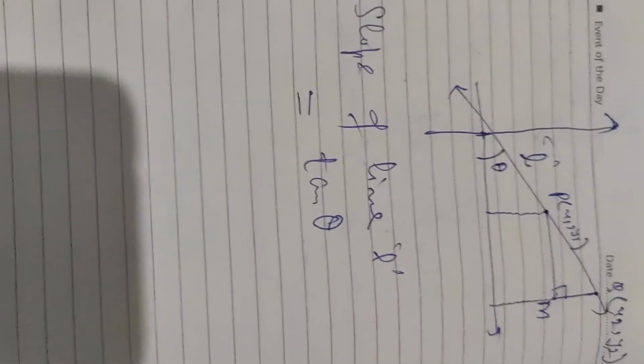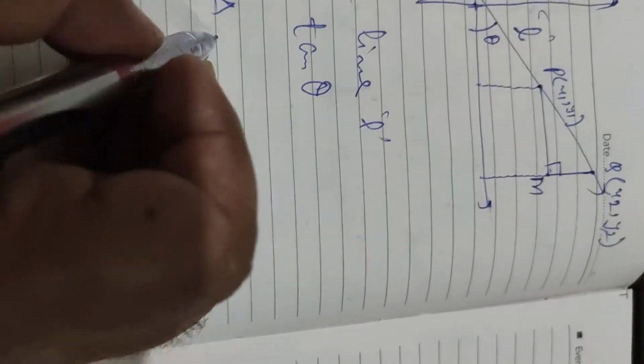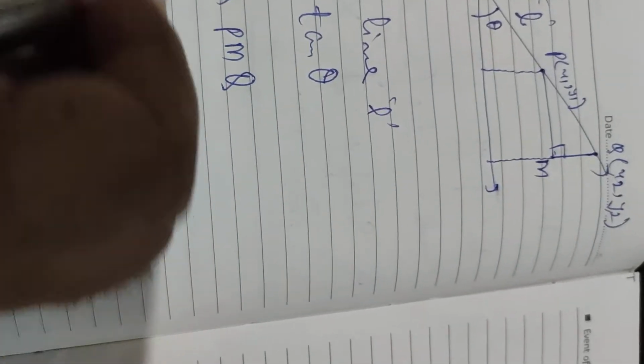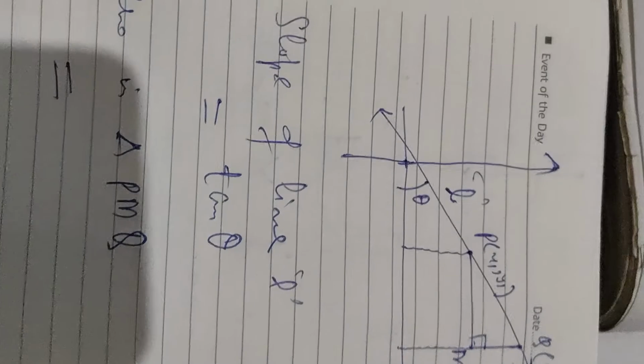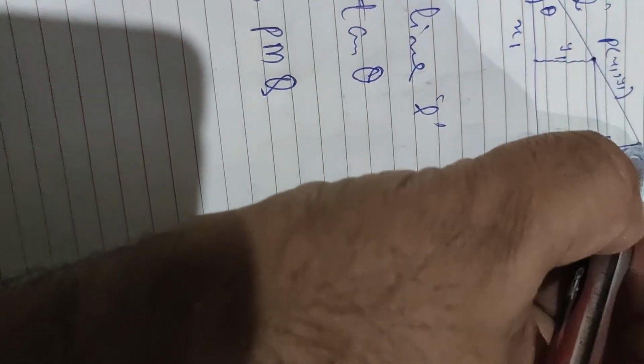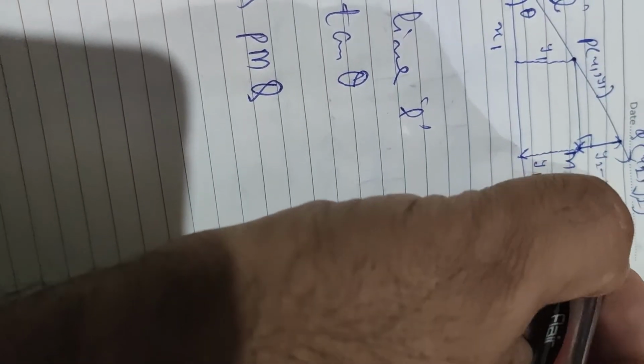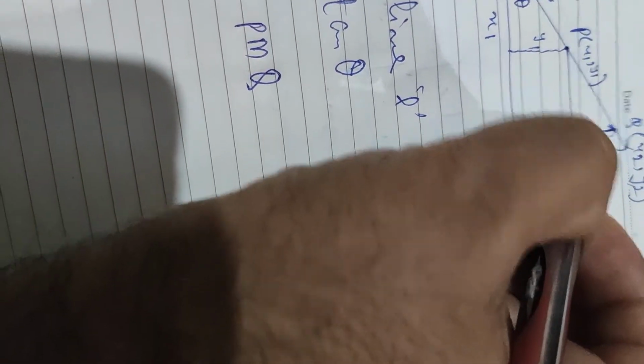Also, in triangle PMQ, we know that this distance is x1, this distance is y1. Therefore, here it is y1. तो ये जो है QM, this will be equal to y2 minus y1, ये distance.